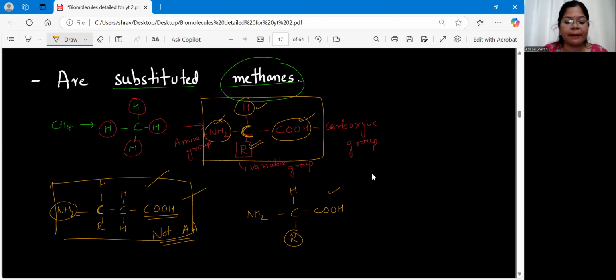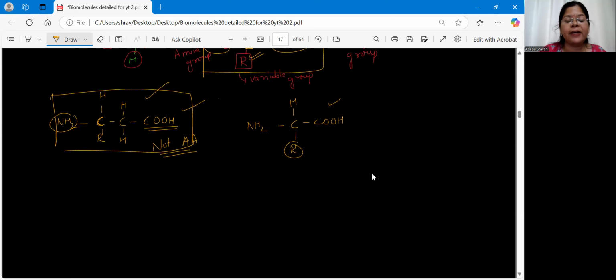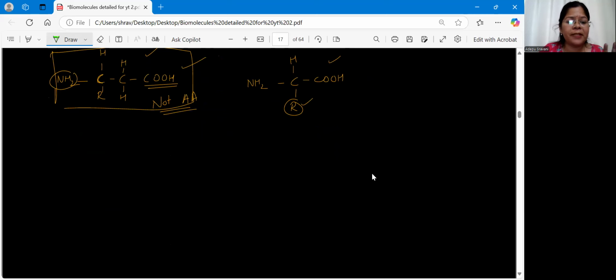Now, coming to the examples. If I give you examples wherein we have different types of amino acids, I said each amino acid differs only with respect to the R group. So let me consider a few examples here. Let me take the simplest amino acid.